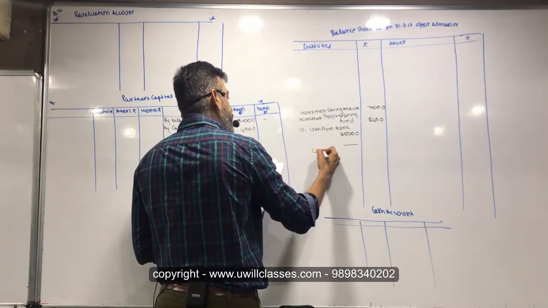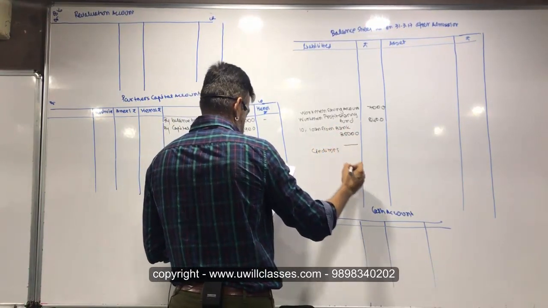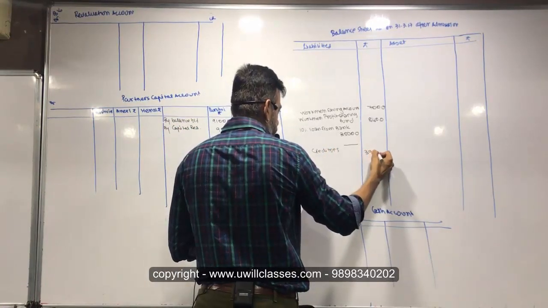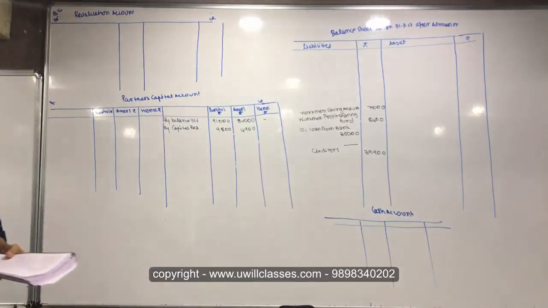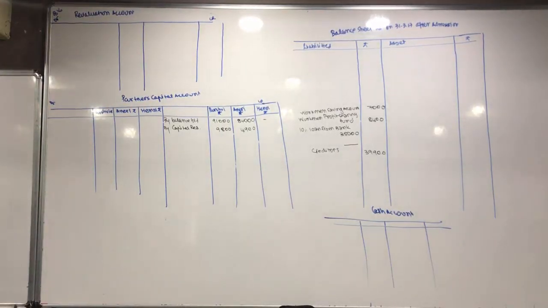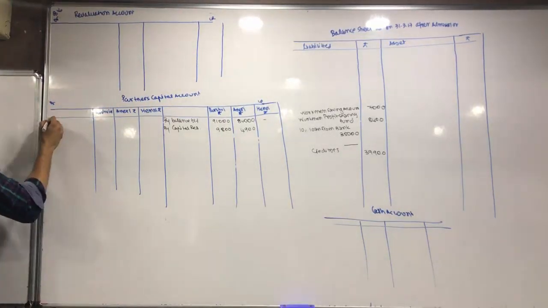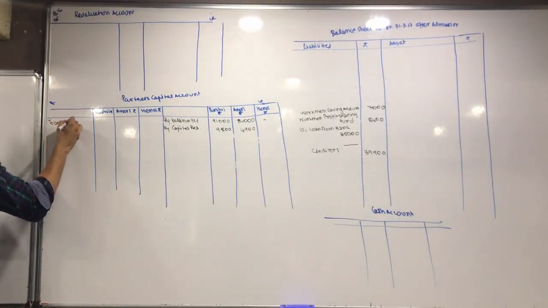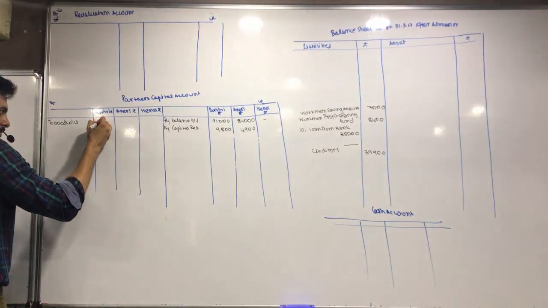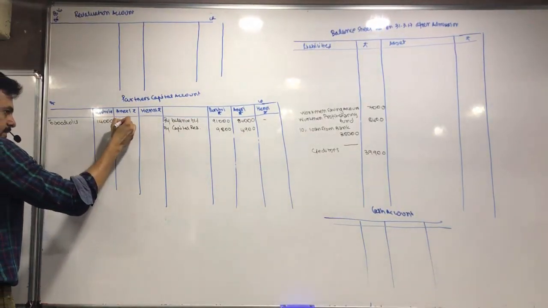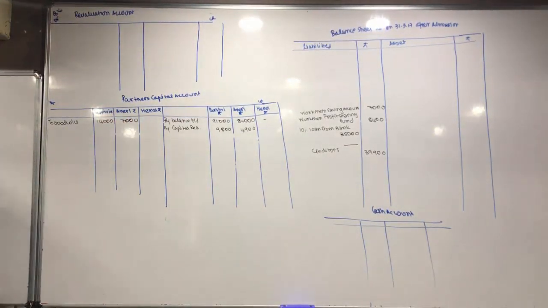Creditors, 39,900. Goodwill distributed between two, goodwill 14,000, 7,000. 2:1.